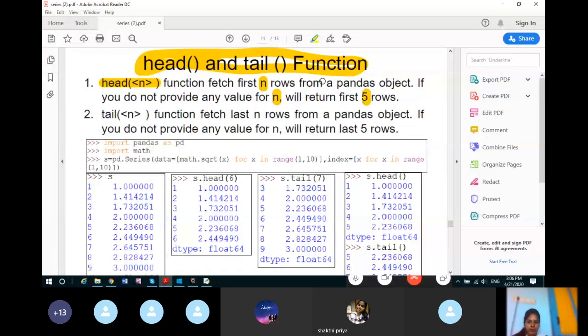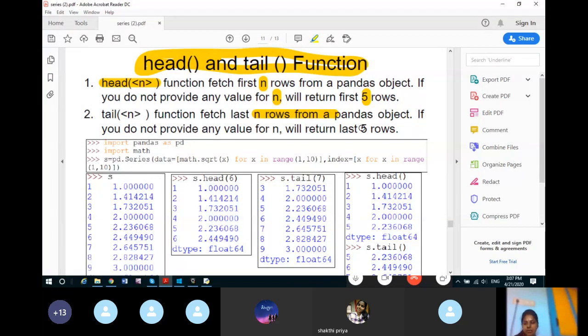So head without any number inside the parentheses will take the first 5 rows of the series. Now tail means it will fetch n number of rows from the end of the series or data frame. If you do not provide any value in the tail function parentheses, then by default it will take 5.